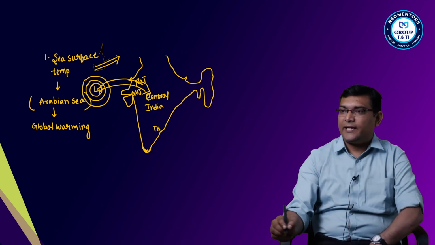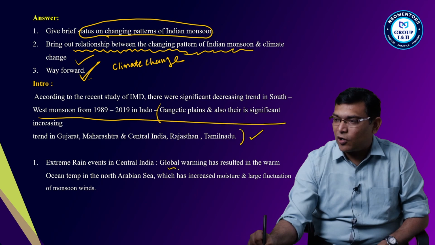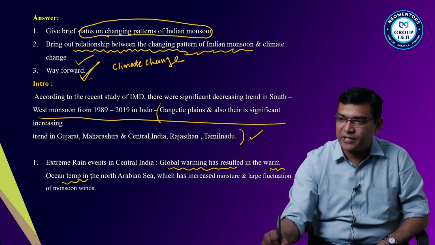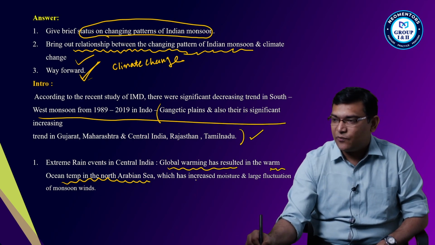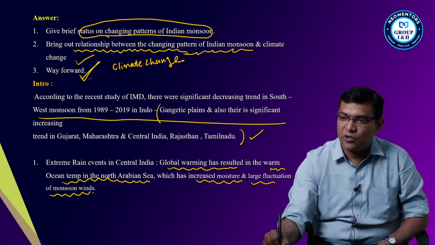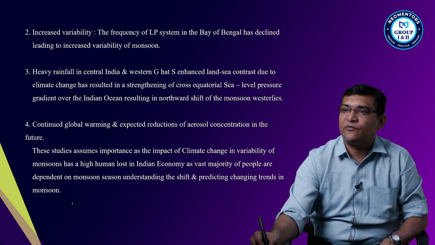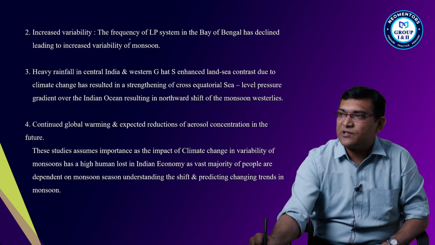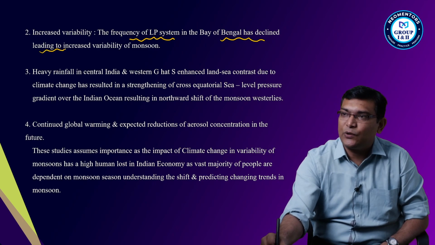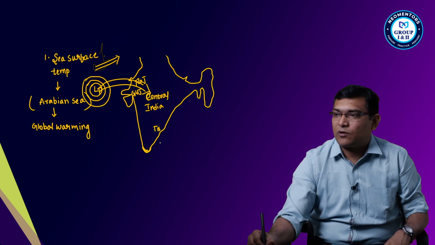That is one. And second, see here, extreme global warming has resulted in the warming of ocean temperatures in the northern Arabian Sea, which increases the moisture and causes large fluctuations of monsoonal winds. Am I clear? And also there is an increasing variability. The frequency of low pressure systems in the Bay of Bengal has declined, leading to increased variability of the monsoons.